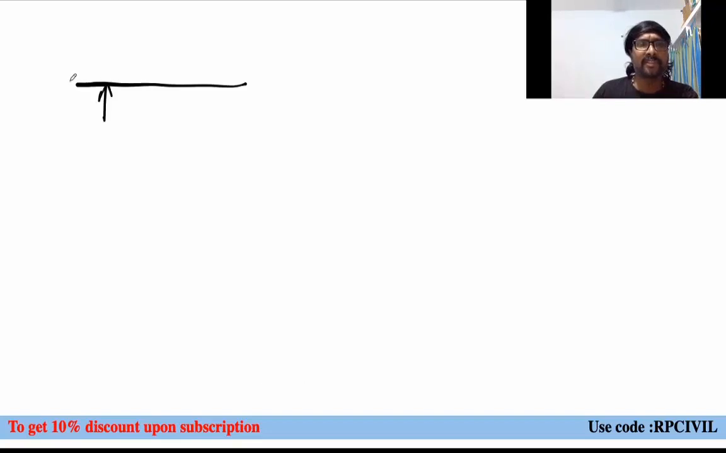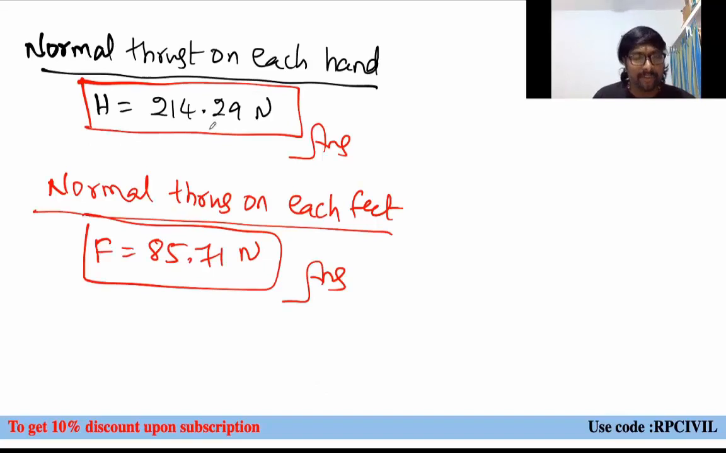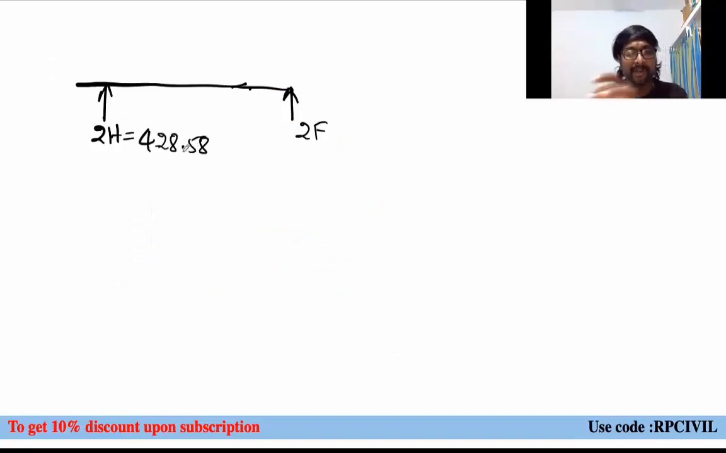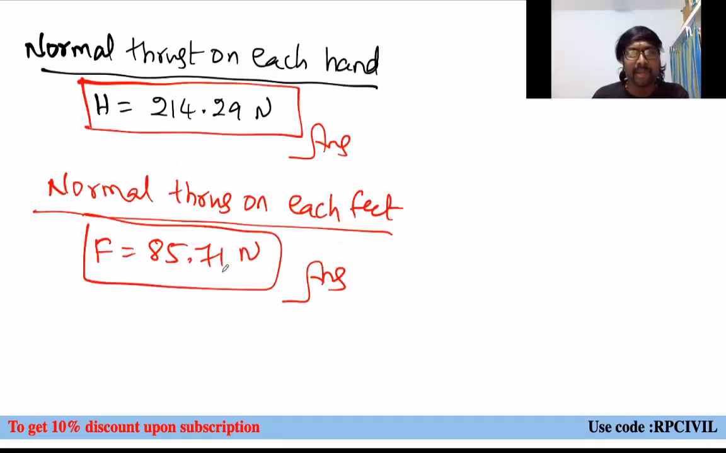We don't know how much distance from the head to the hands, but it is not even required. This is 2F you are having. This is 2H you are having, right? H we know as a single value now. What is that H value? 214.29, right? 214.29 into 2, how much will it come? 428.58. And at this you are getting 2F, F equal to 85.71.